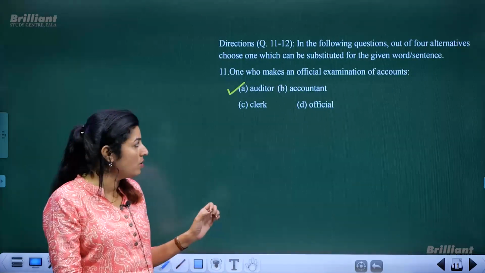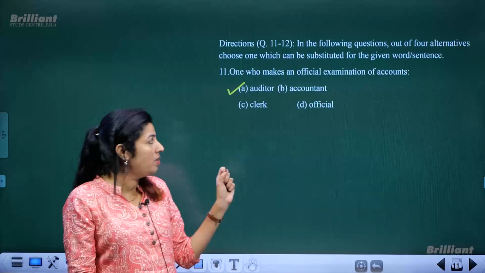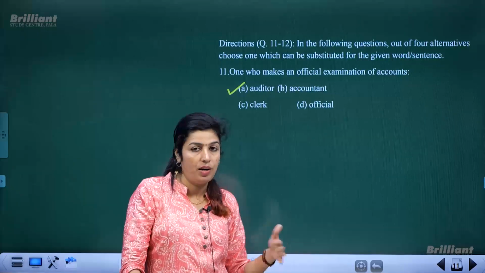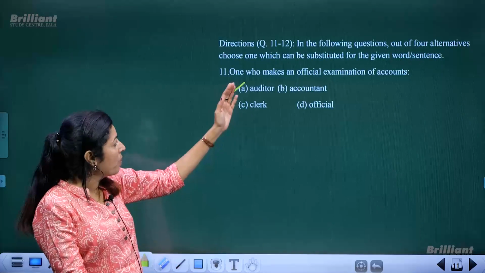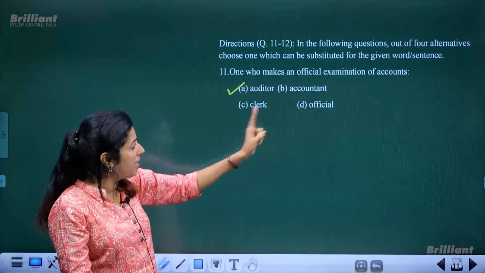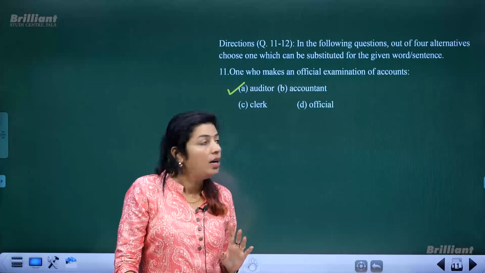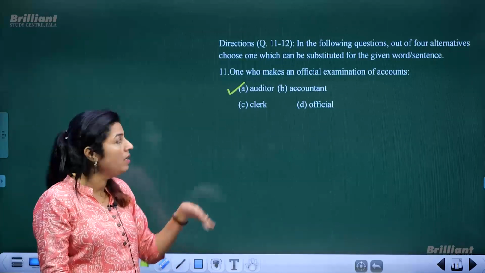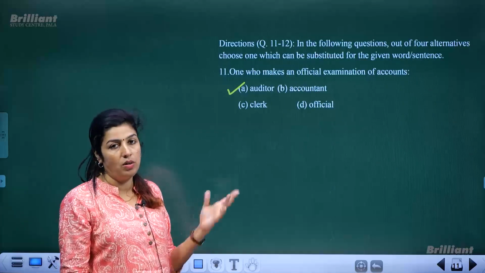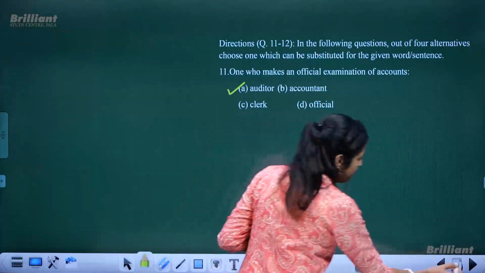So do not confuse. There is a very small difference, but that is where we have the wrong and right answer. Auditor is the one who examines accounts, and accountant is the one who keeps accounts. So now you know the difference, right? The correct answer is auditor, not accountant.